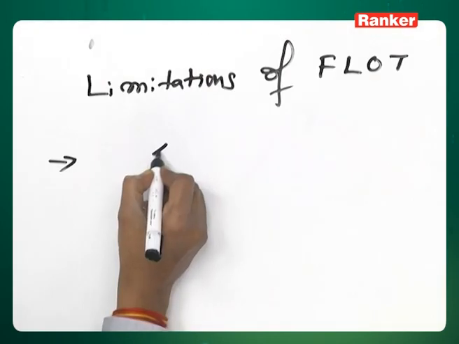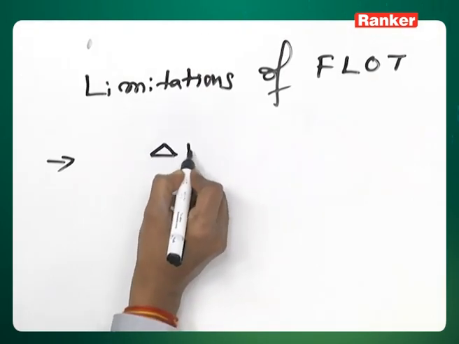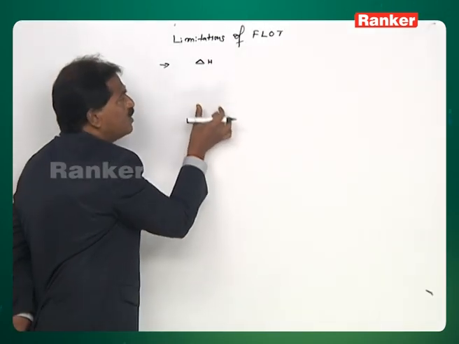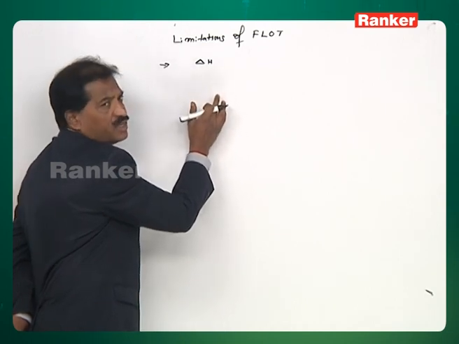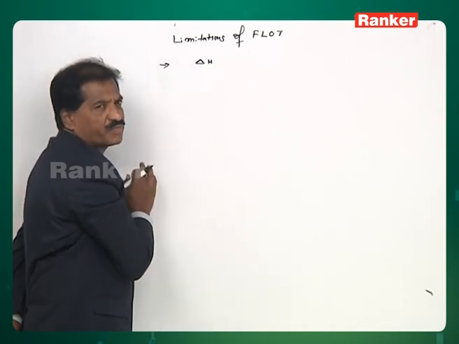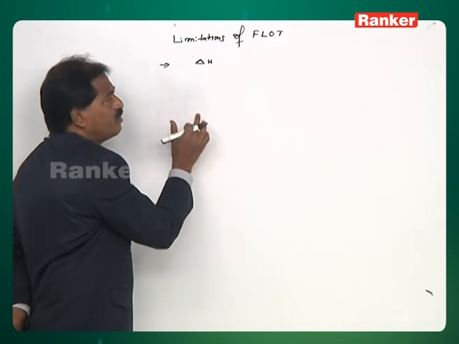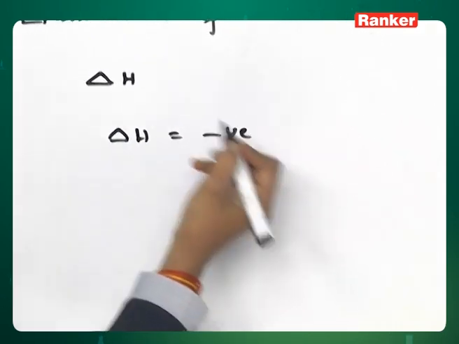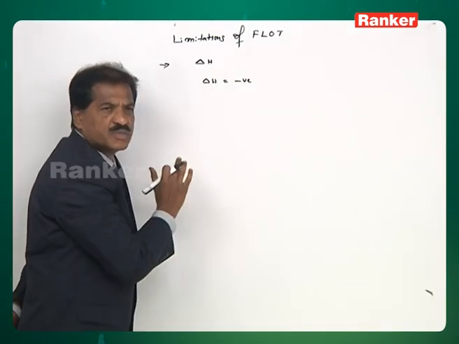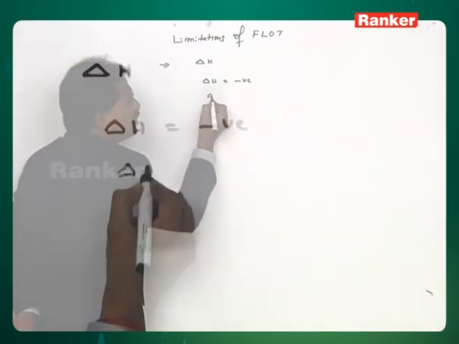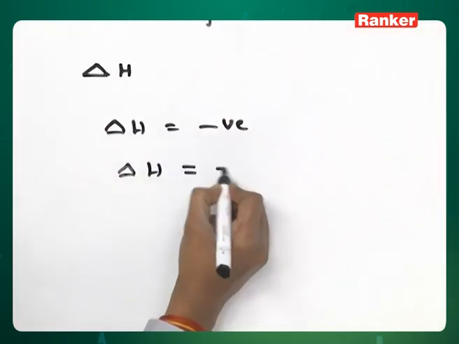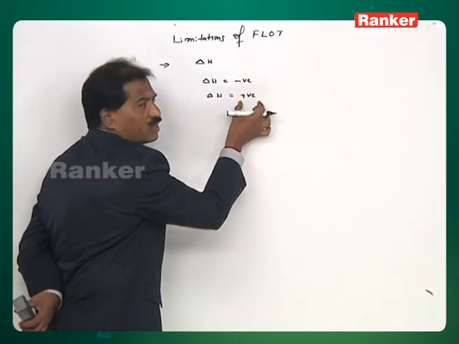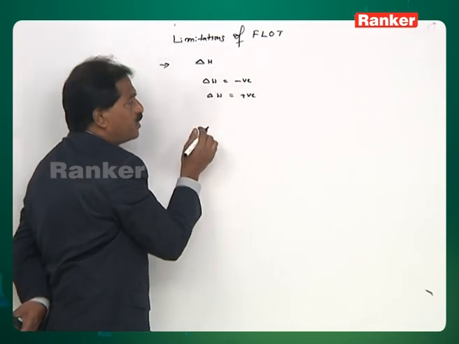Here, the first law of thermodynamics has introduced one thermodynamic property called enthalpy. Through this enthalpy change, the first law explains the spontaneity of chemical reactions. According to the first law, for any change, if the enthalpy change is negative, the reaction is spontaneous. If the enthalpy change is positive, the reaction is endothermic and non-spontaneous.